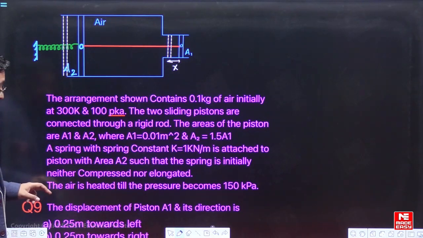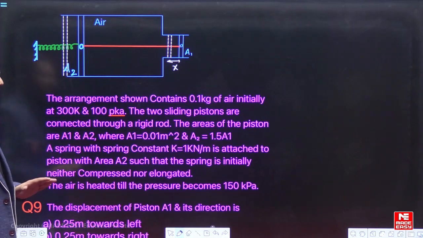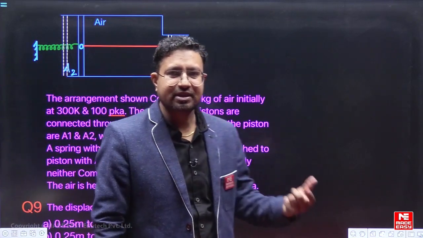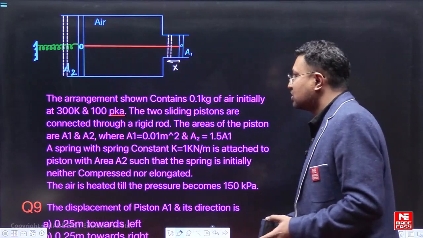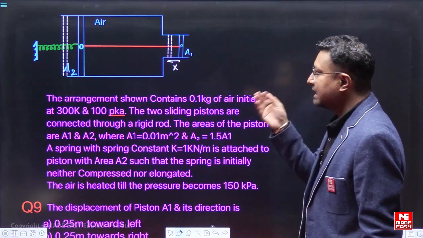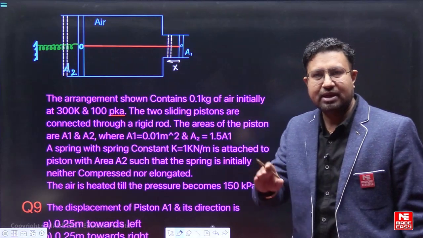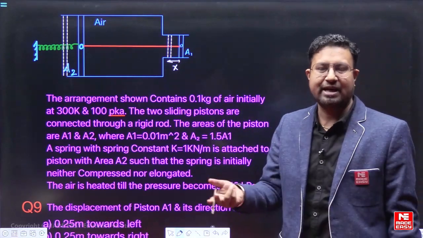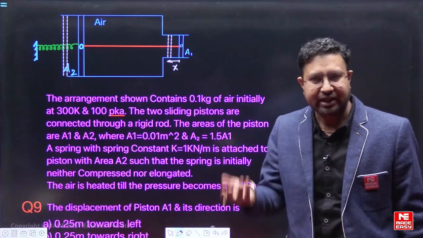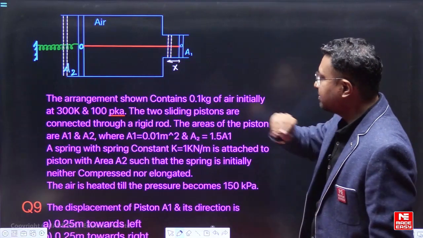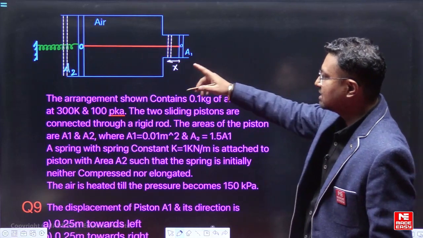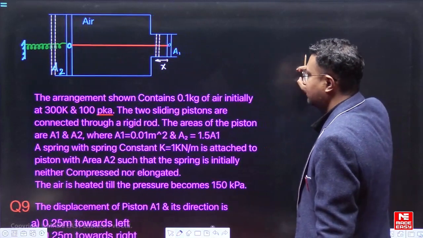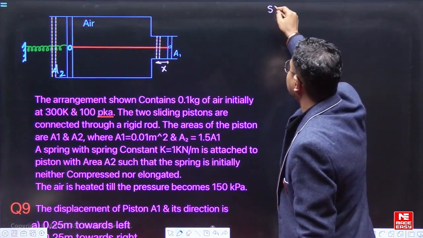Now, if we have to find out the value of this displacement and obviously confirm whether it is towards the left or towards the right, let me take piston 1 and piston 2 and try to balance the forces acting on the pistons finally, right. So, if I take this piston, that is piston 2, I will say finally, I am doing the solution on this side.